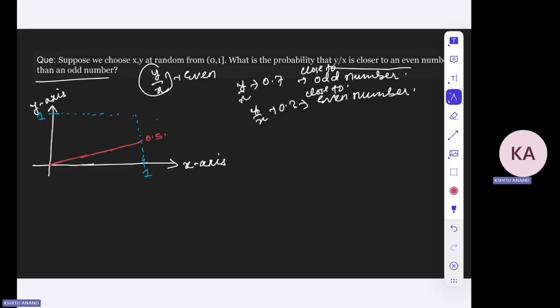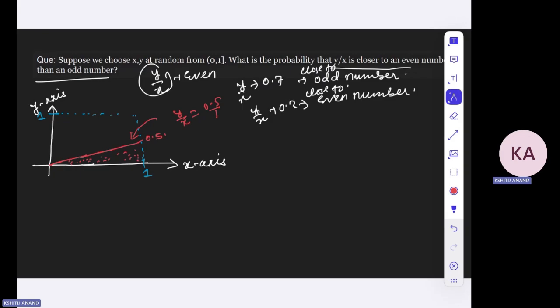So the equation for this particular line would be y divided by x equal to, y is 0.5 and x is 1, so y divided by x equal to 0.5 divided by 1. Now you can notice that any point that lies below this particular line will be closer to 0.